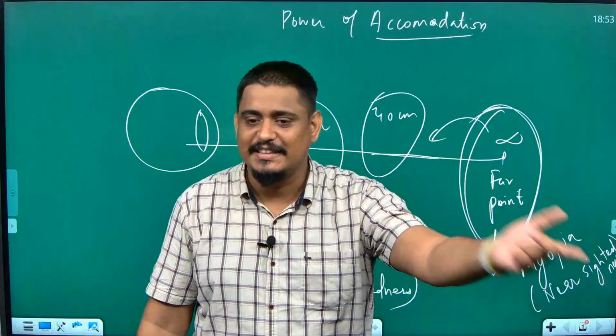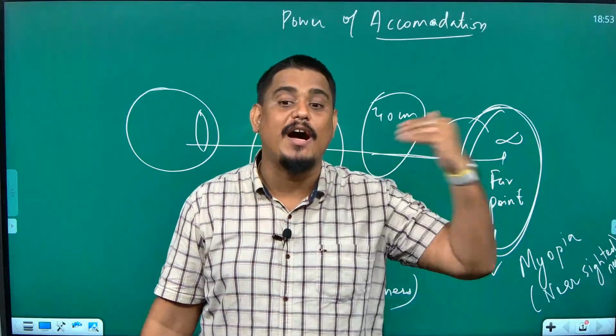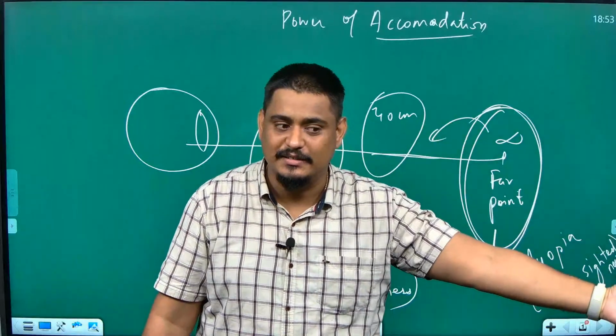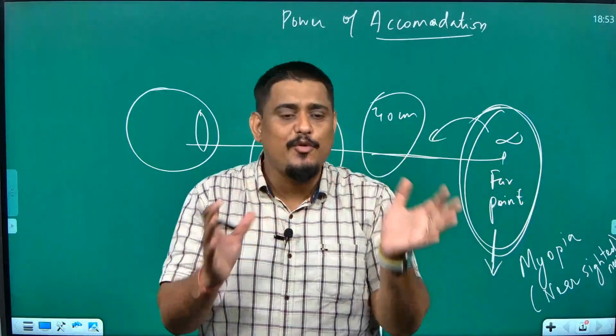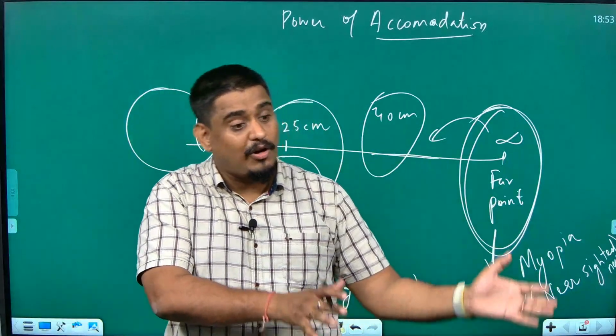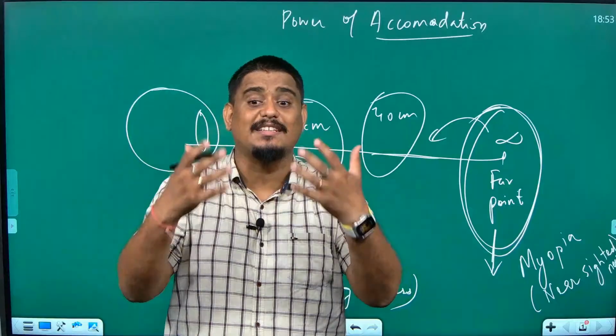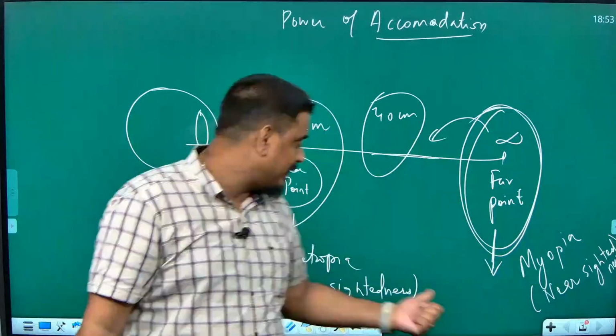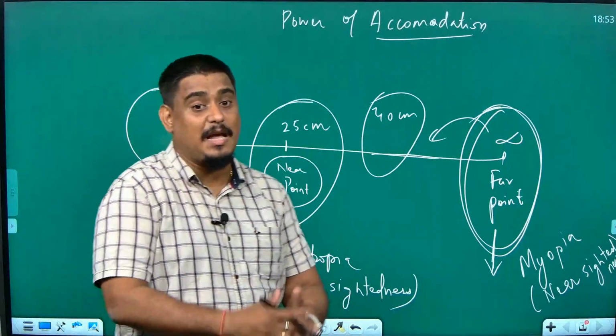Far things. That's why for myopia, the far point has got affected. Remember it like this: if you are able to see the far things clearly, but not the near things clearly, it means your far-sightedness is good. That's why it is called far-sightedness, hypermetropia.